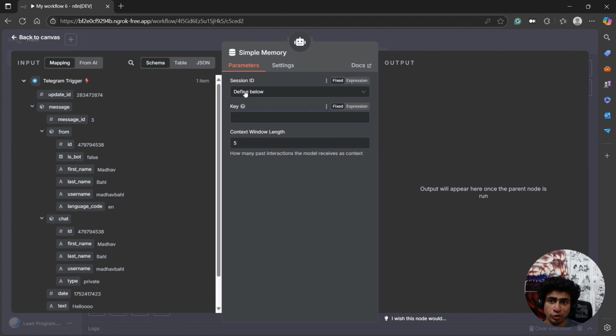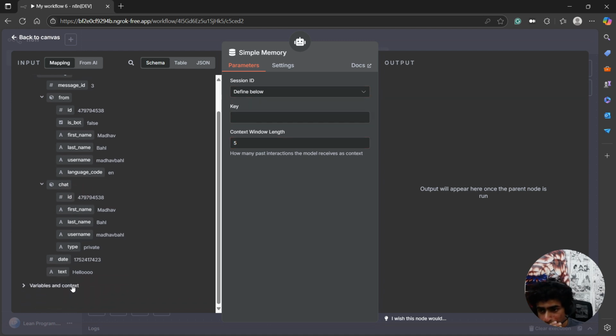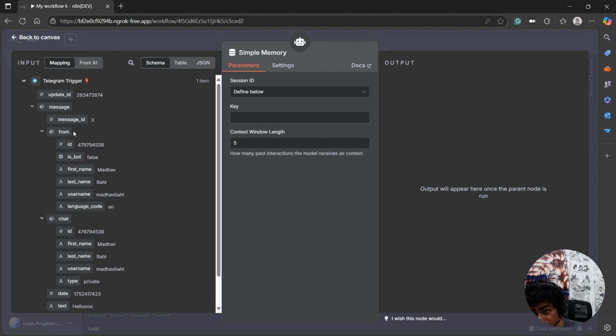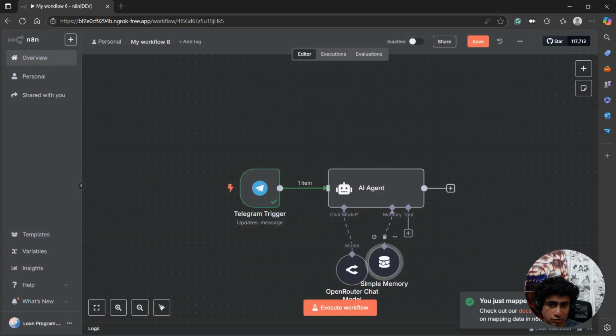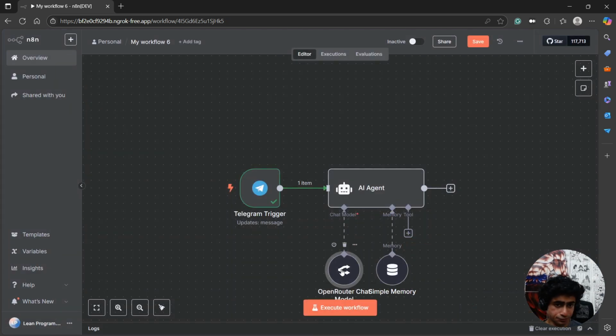In this simple memory, I'm going to define below the key session ID. It needs a session ID for each session, each message basically. I'm just going to provide, let's say, update ID. That should be fine. Okay, that's it. So this thing will work now. That's fine. So this is working. Perfect. Now let's test out our model.